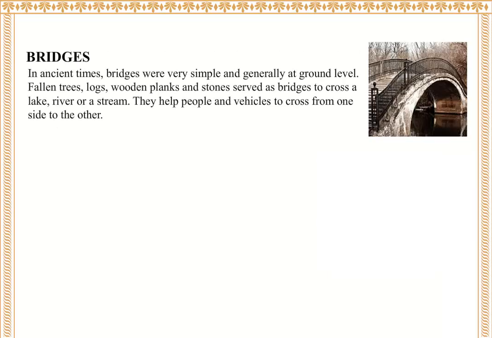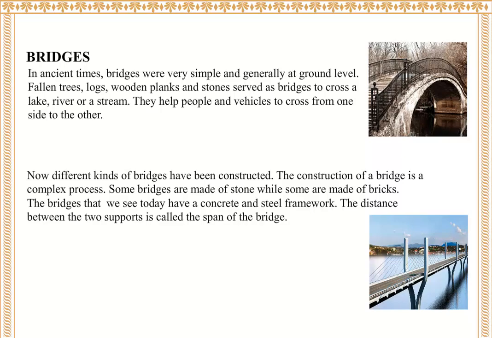Bridges. In ancient times, bridges were very simple and generally at ground level. Fallen trees, logs, wooden planks and stones served as bridges to cross a lake, river, or a stream. They help people and vehicles to cross from one side to the other. Now, different kinds of bridges have been constructed. The construction of a bridge is a complex process.